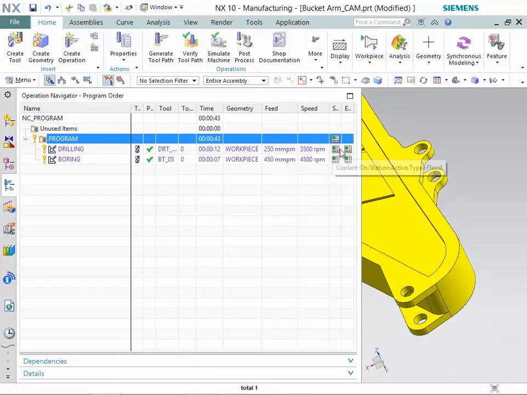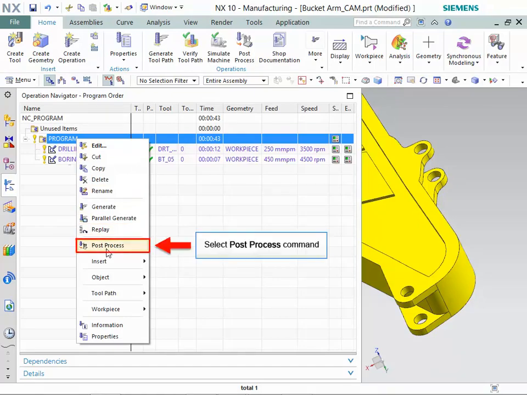You can observe the Coolant On status in Start Events column. You can observe the Coolant Off status in End Events column. You can observe the cutting, non-cutting, and total time required for boring of holes of excavator arm.